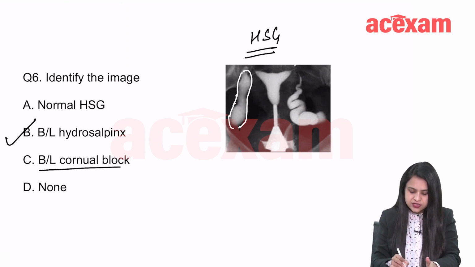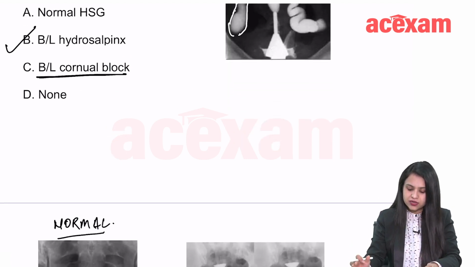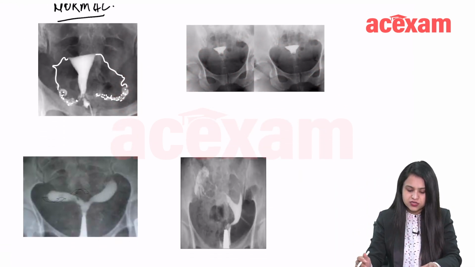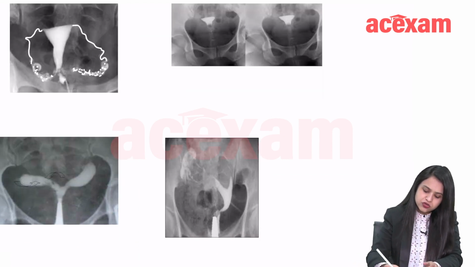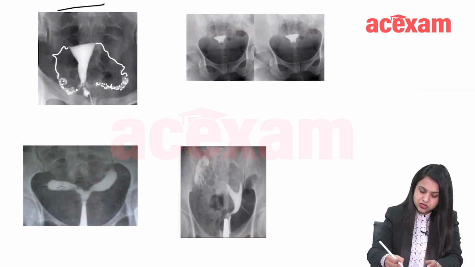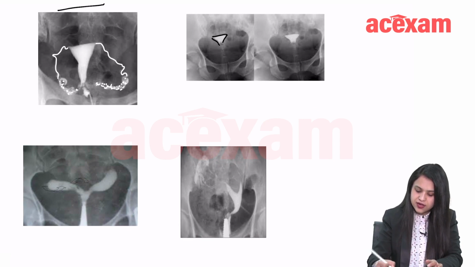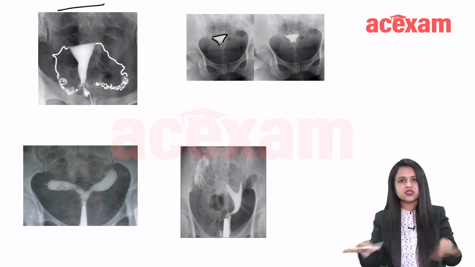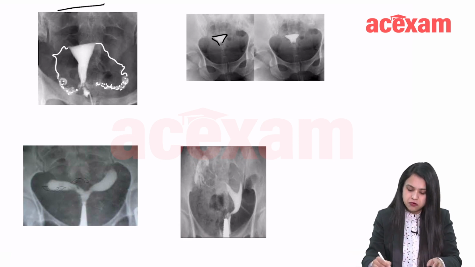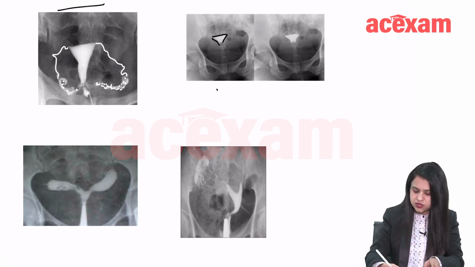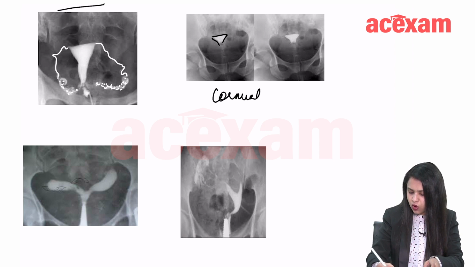Now they have asked this also, bilateral cornual block. Why is it not cornual block? This is how a cornual block looks. In cornual block, only the uterus can be seen, and here is the uterus, but there is no thin structure, no spilling around. So this is bilateral cornual block.